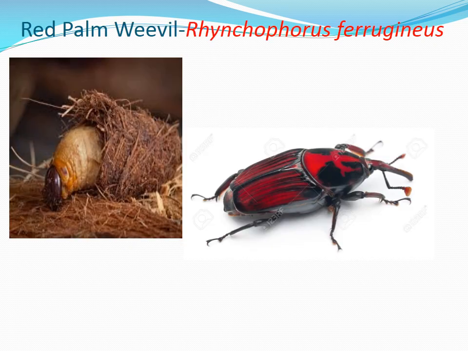So in the same manner, this is Rhynchophorus ferrugineus, which is known as red palm weevil, which is smaller in size when compared to Oryctes rhinoceros. And this is a pupa formed of this grub. This is also a grub which is smaller in size when compared to grub of Oryctes rhinoceros.